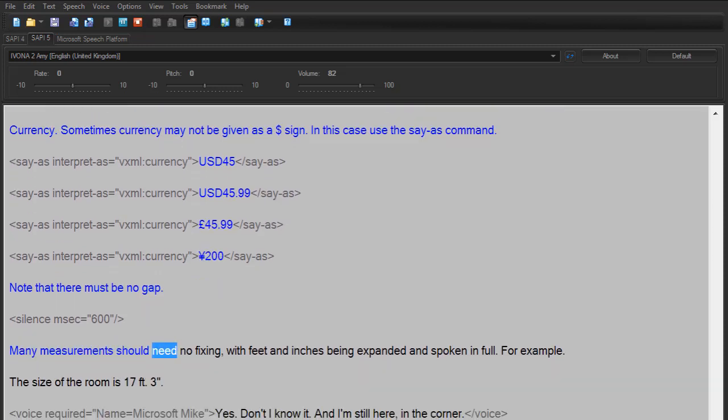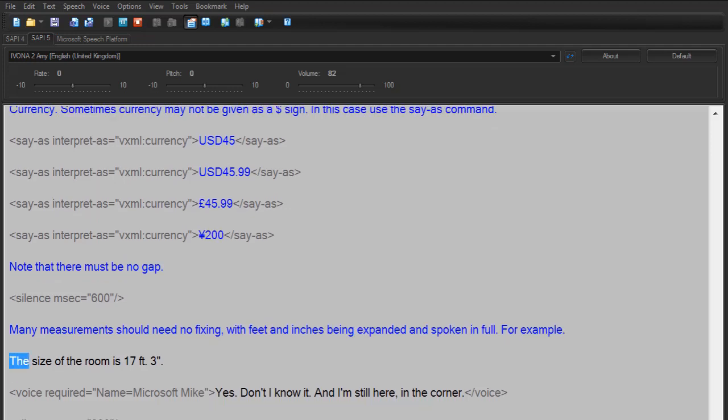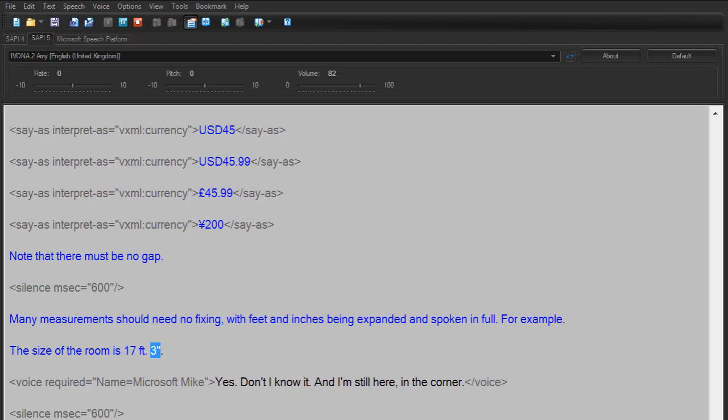Many measurements should need no fixing, with feet and inches being expanded and spoken in full. For example, the size of the room is 17 feet 3 inches.